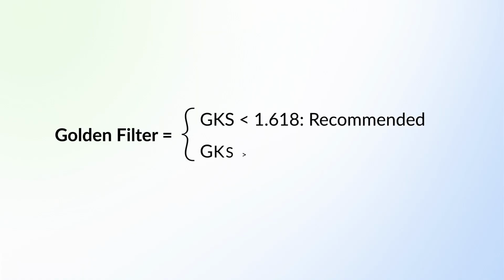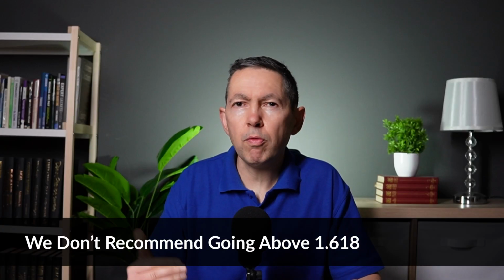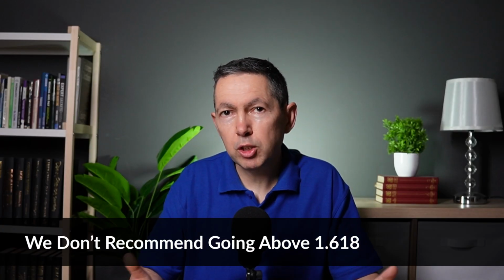The golden filter is the function in WriterZen that automatically calculates the golden score for any list of keywords. With just a few clicks, you can find high search volume keywords with low competition. The recommended range for the golden filter is as follows. We don't recommend going above 1.618, and in case you're wondering, that number is the universal golden ratio. That's why we called it the golden score. And here's how it works.